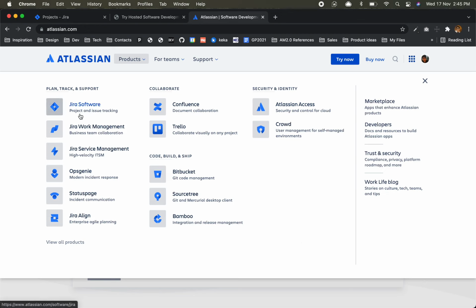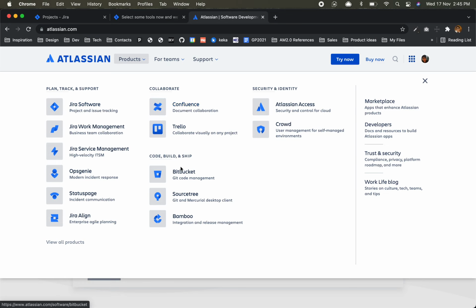Jira software is used for project and issue tracking, so basically this is used for day to day development. Confluence is also a very popular tool by Atlassian, which is used for document collaboration, for documentation purposes. These two softwares should be known to you.